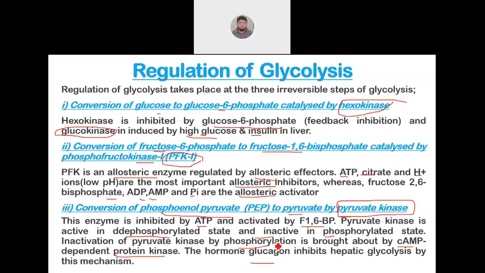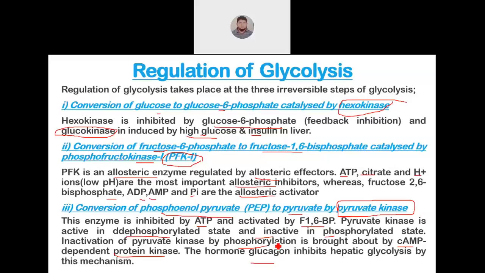How will it inhibit pyruvate kinase? By phosphorylating pyruvate kinase. Pyruvate kinase will be inactive when it is phosphorylated, and active when it is dephosphorylated. So glucagon is a hyperglycemic hormone. It will increase the concentration of glucose in the blood, whereas insulin is a hypoglycemic hormone, so it will decrease the concentration of glucose in blood.